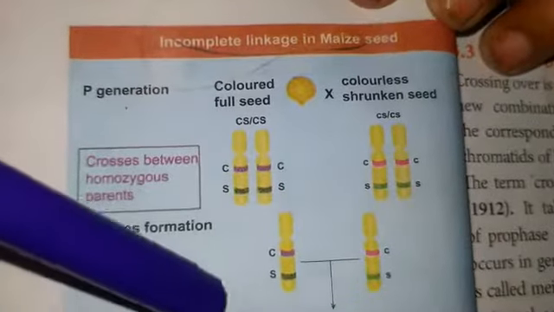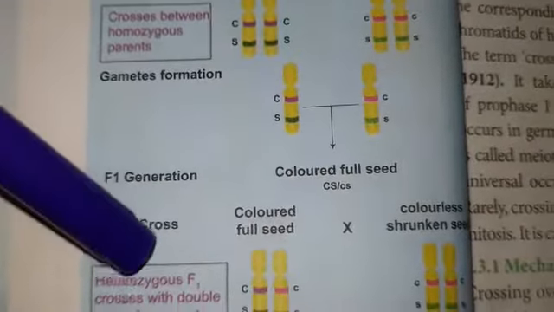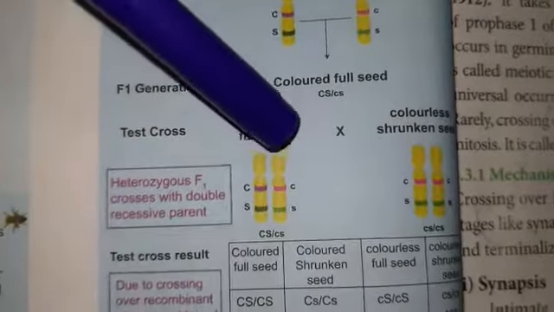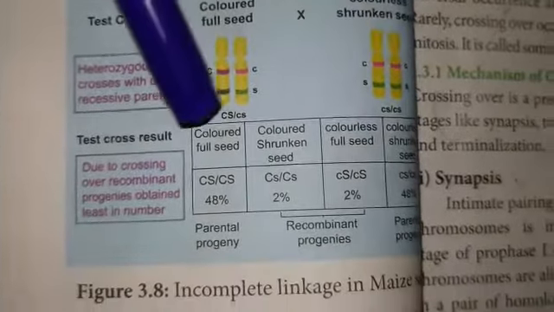In the F1 generation, all are colored full seed, that is the dominant character is obtained. And in the test cross F2 generation, 4 different characteristics are formed.